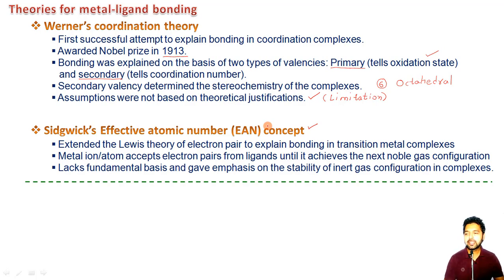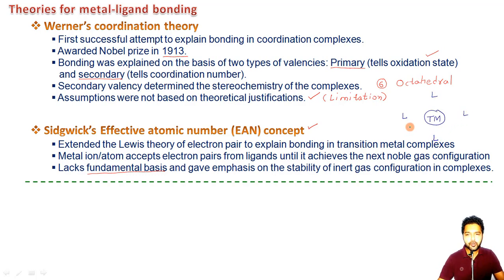Like you can see here, this concept, the Ian concept of Sedgwick, lacks the fundamental basis and gives emphasis on the stability of inert gas configuration in the complexes. I repeat, according to Sedgwick's Ian concept, the transition metal, which is the central metal atom, keeps on accepting electrons from the ligands like this.